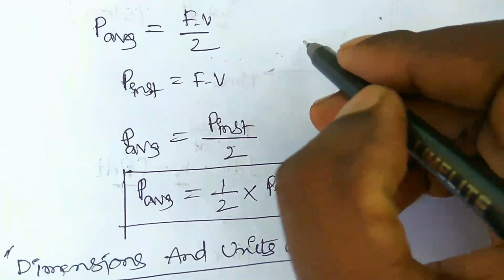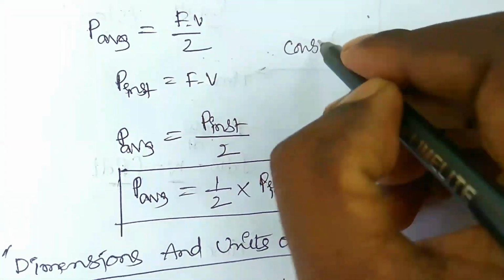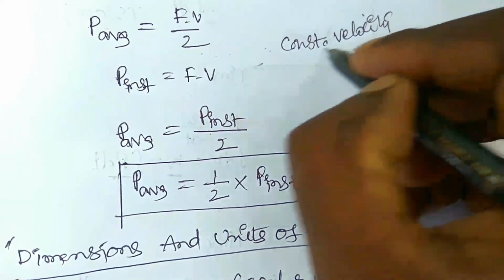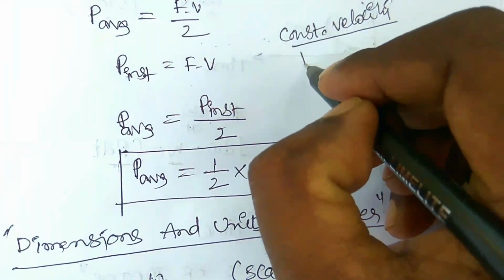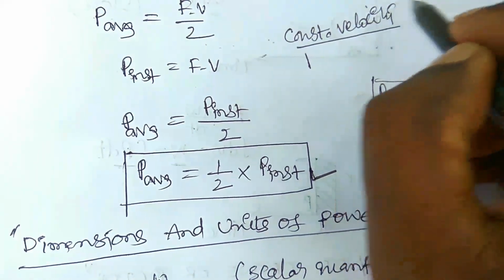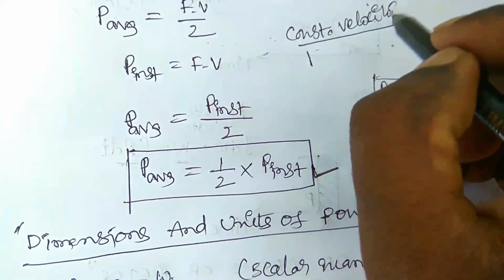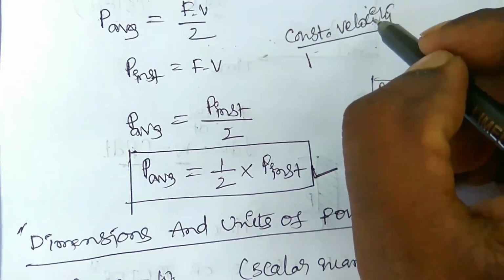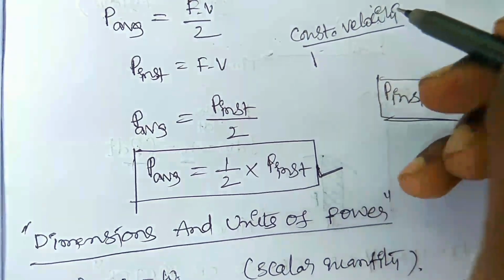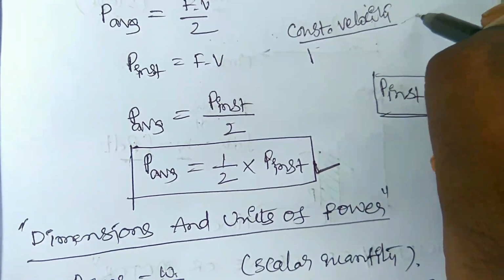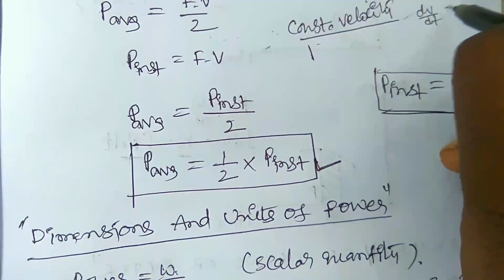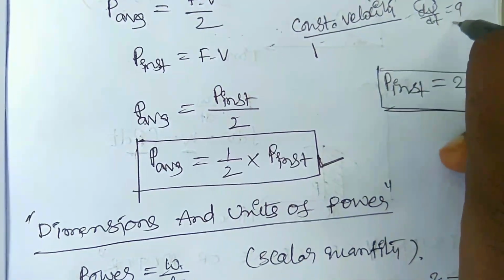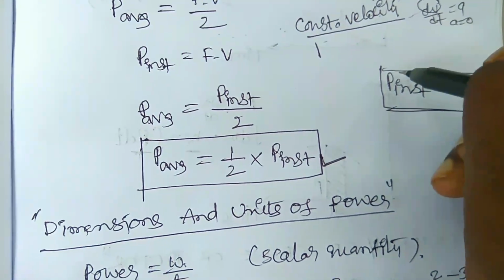If the body is maintaining constant velocity, there is no acceleration, since dv by dt is equal to acceleration, and if there is no change in velocity then a is equal to 0.